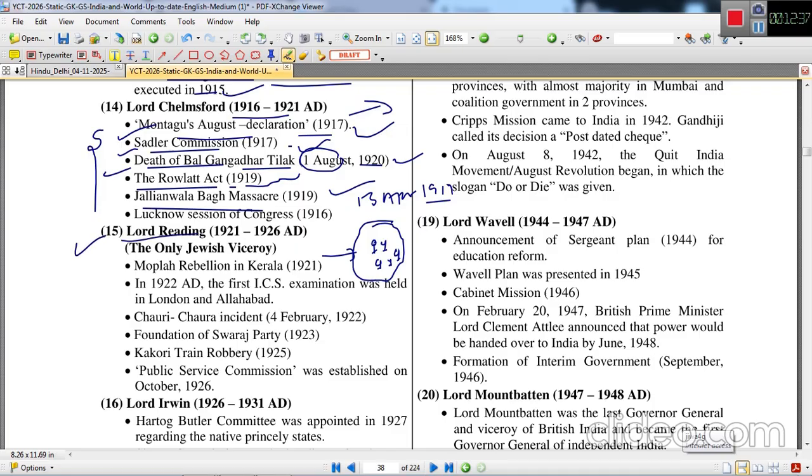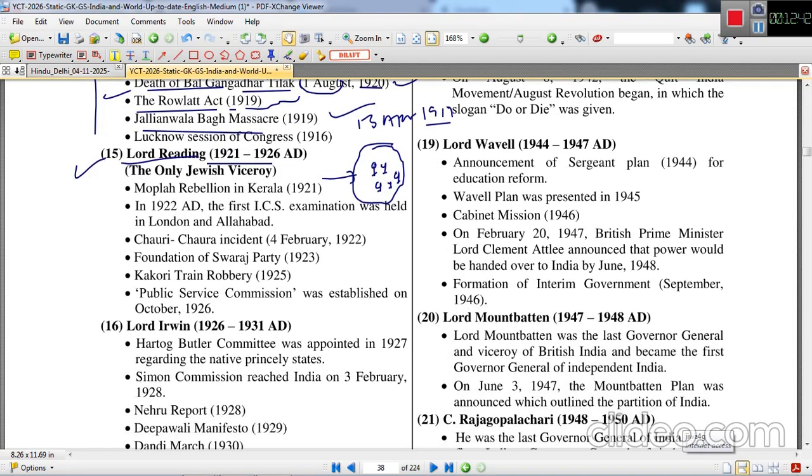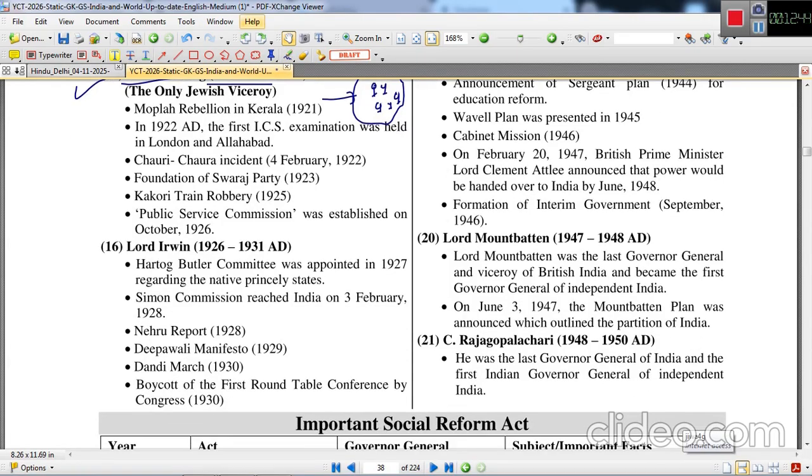Lord Reading, he ruled between 1921 to 1926, the only Jewish viceroy he was. Moplah rebellion of Malabar coast of Kerala took place in 1921. Hindu-Muslim colour was there. Again in 1922 AD, the first ICS examination was held in London and Allahabad.